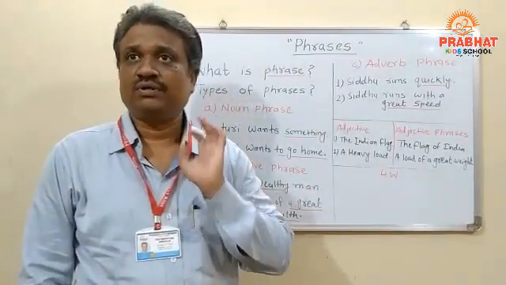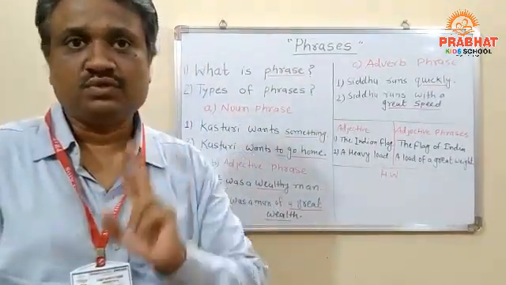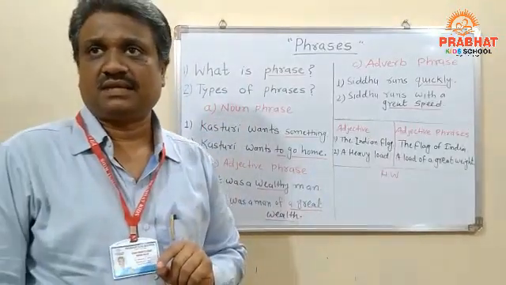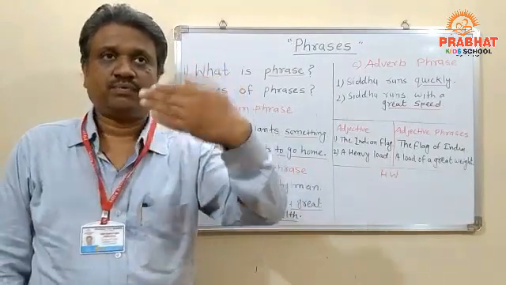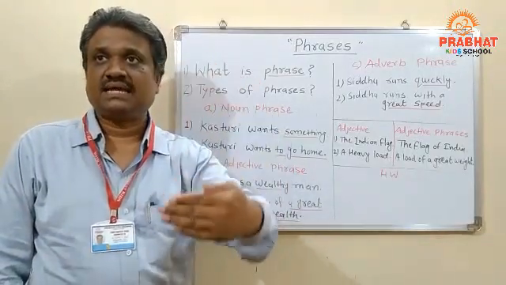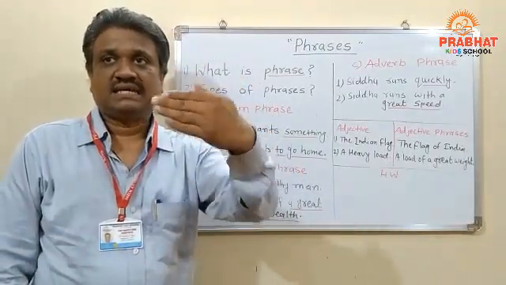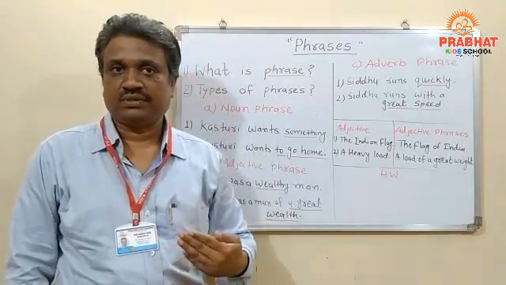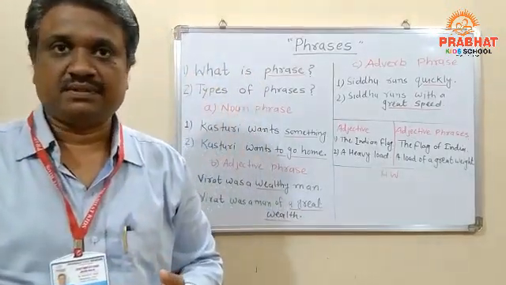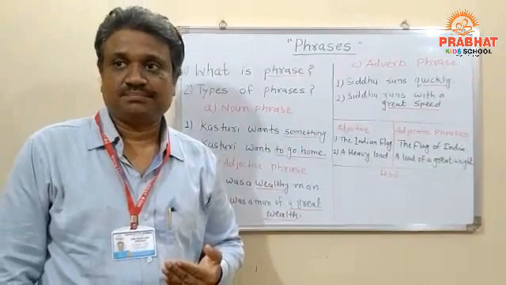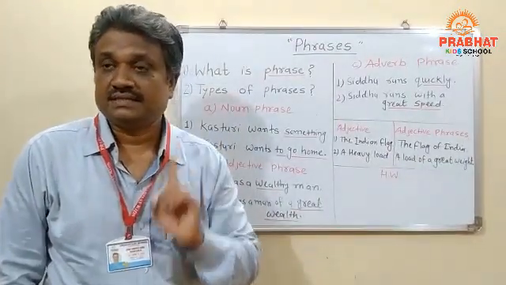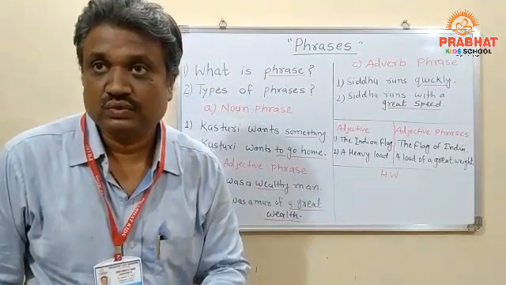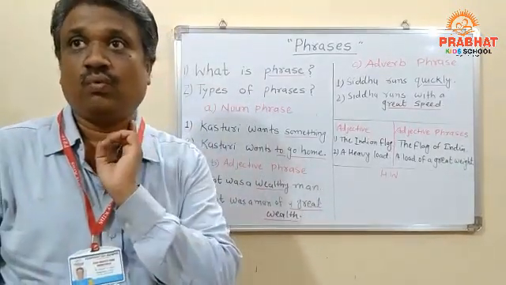Now how am I going to explain this to you? With the help of two examples. The very first example you have to study very well. Along with this explanation, I am providing you the slides. In those slides, the important things are given in red ink. See the first example: Kasturi wants something. The second example is what? Kasturi wants to go home.